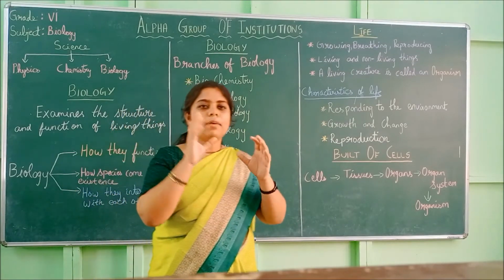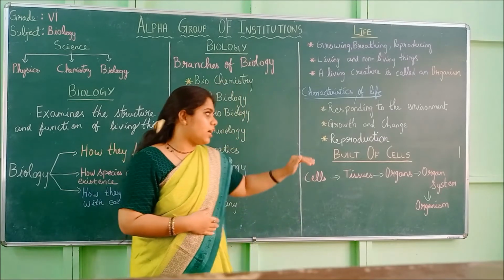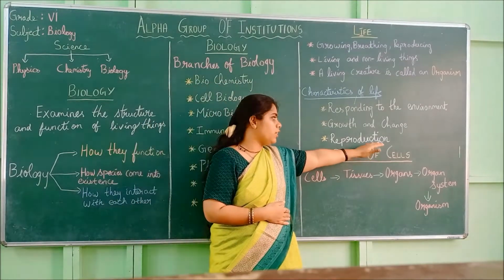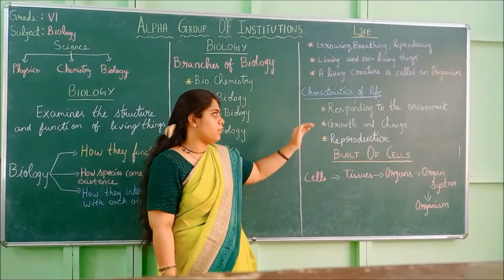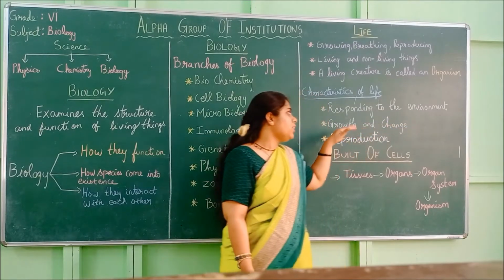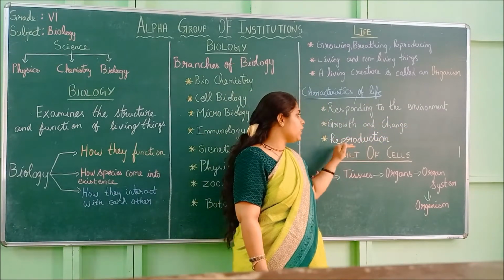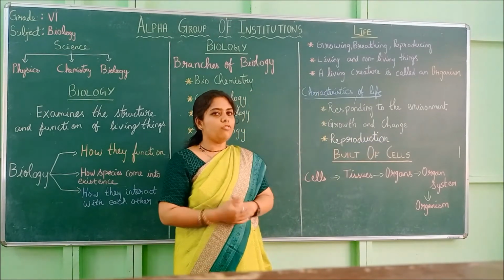Every organism has the ability to produce their own species. So that is reproduction. All living things reproduce. So these are the three characteristics of life. First is responding to the environment, then growth and change, and finally reproduction. These are the three major characteristics of life.